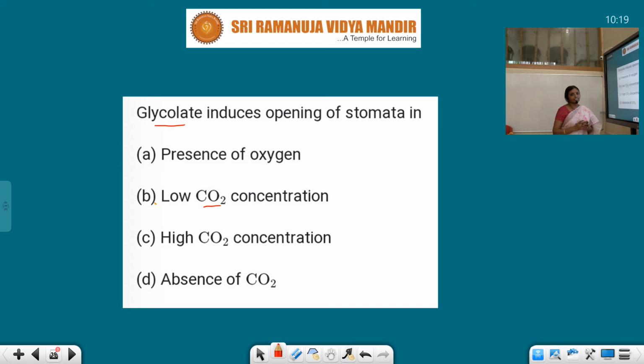When photosynthesis is taking place in the plant, the stomata are also open for the exchange of gases. So when it is opening, the concentration of carbon dioxide is lowering and potassium is going inside, and reduction of carbon dioxide is taking place. So the answer is low concentration of CO2.